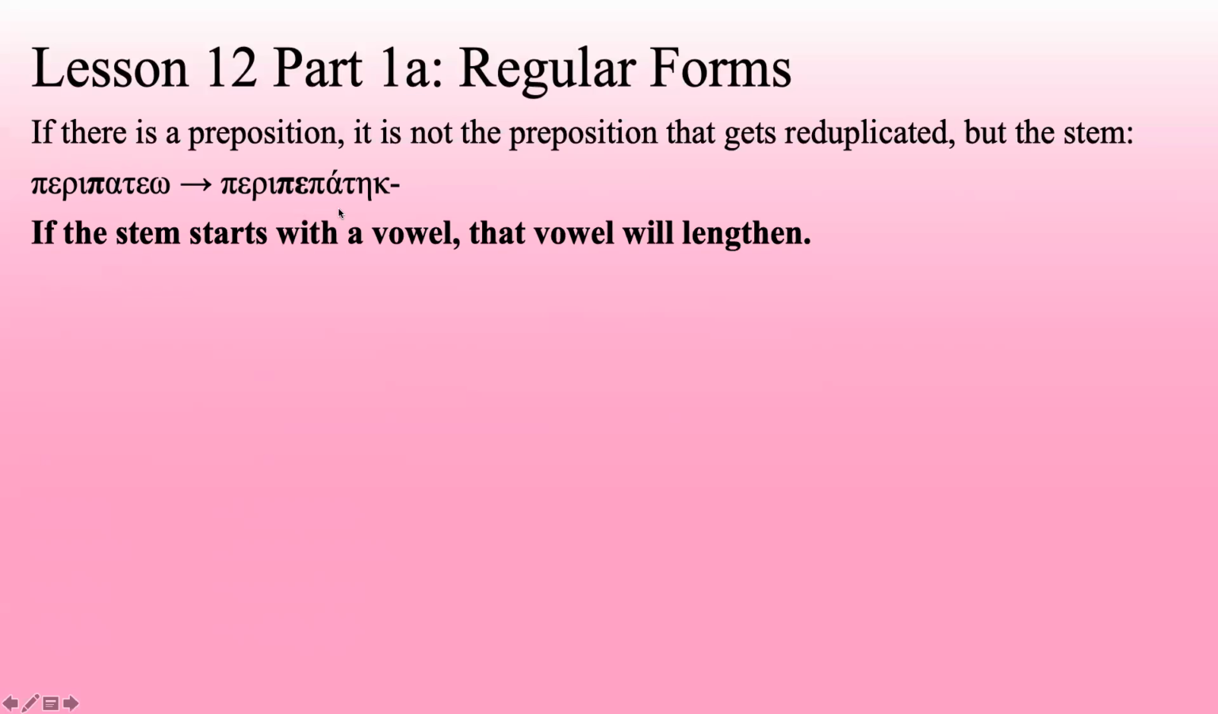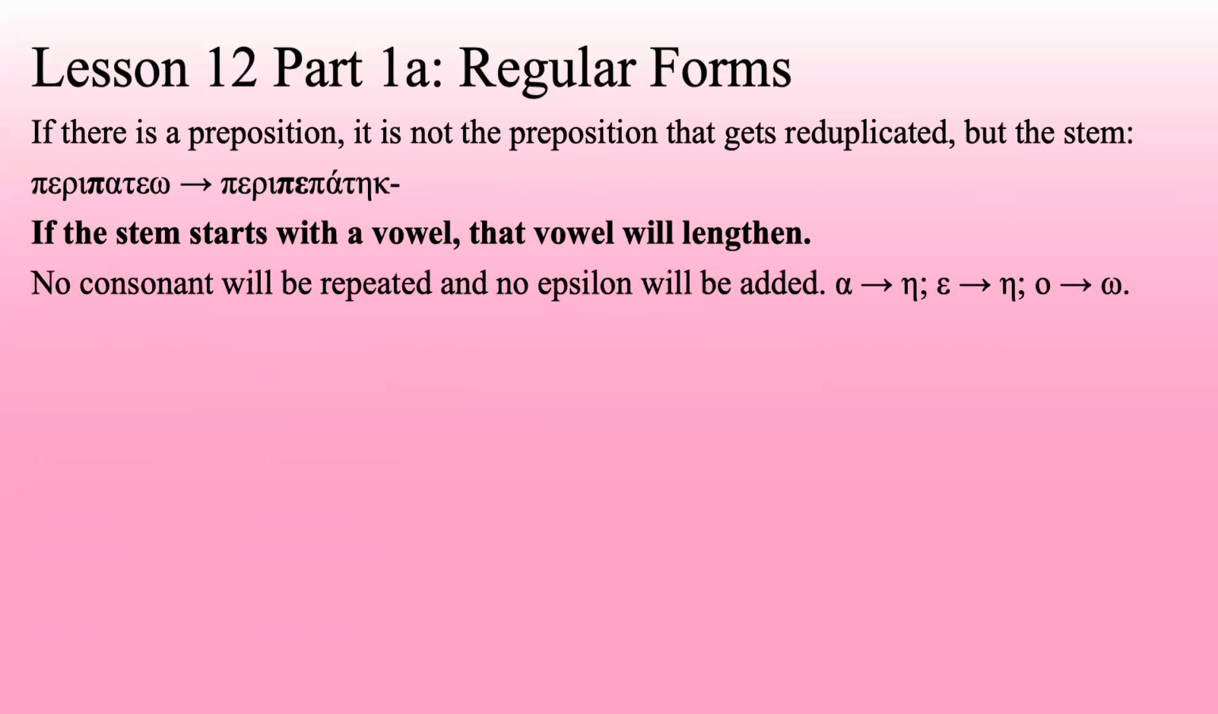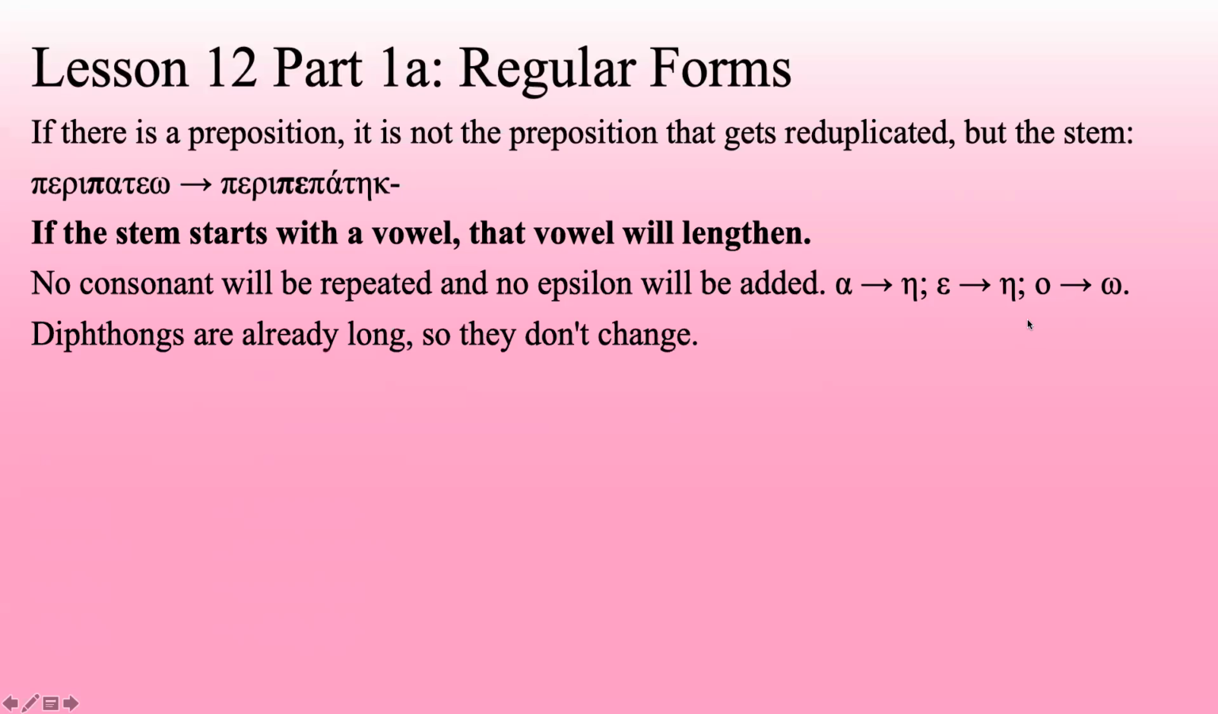If the stem starts with a vowel, that vowel will lengthen. And no consonant will be repeated, no epsilon added. And when we get a lengthening here, alpha becomes eta, just like it did with an augment. Epsilon becomes eta, and omicron becomes omega. Diphthongs are already long, so they don't change. So agapao becomes egapake. Even though you can't tell that there's reduplication, you can still see that kappa there. That's going to clue you into fourth stem. Aiteo becomes etake.